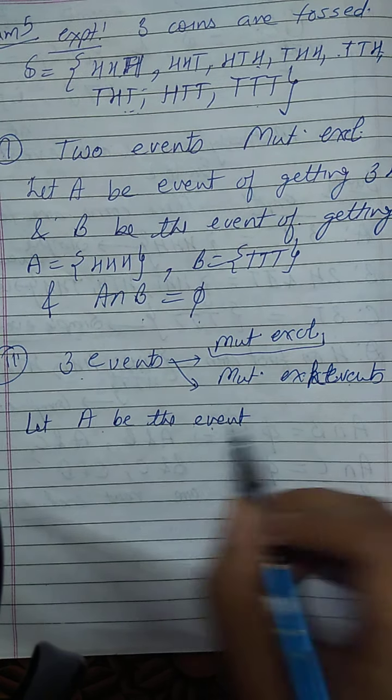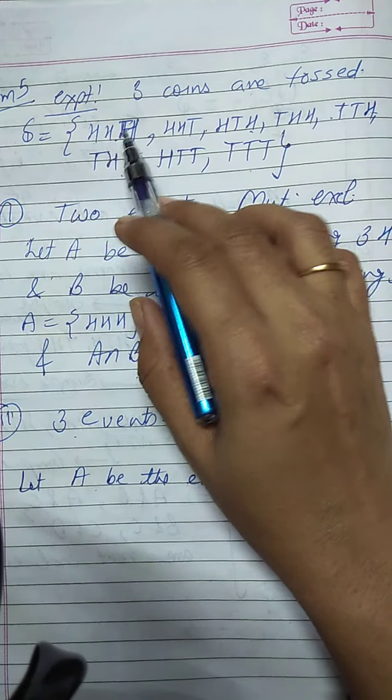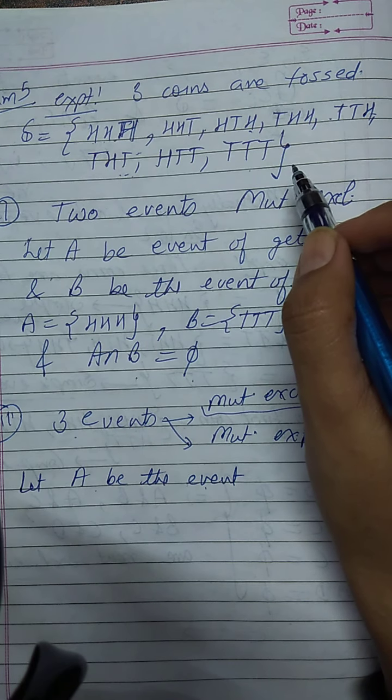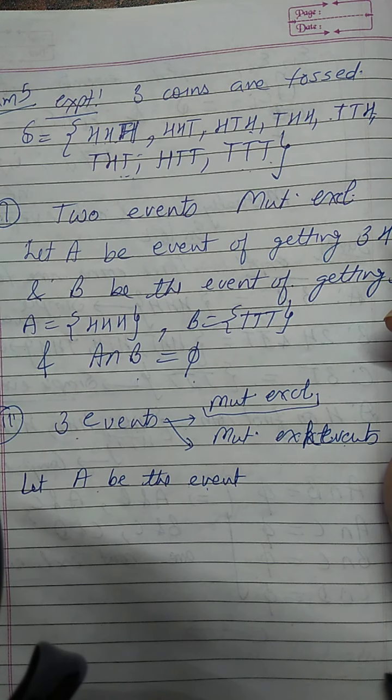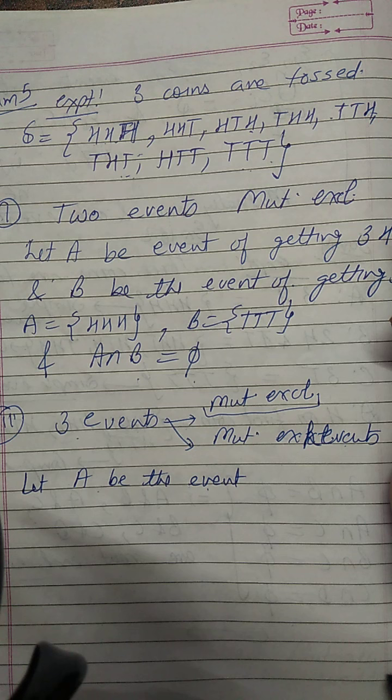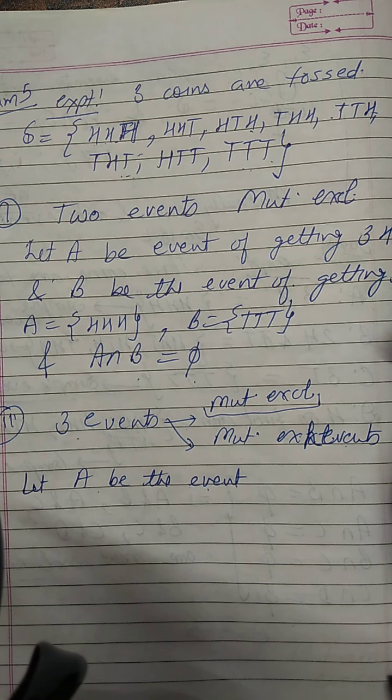So if I say let first event be getting 3 heads, okay, and then second event getting 3 tails, and let the third event be like at the most 2 heads.